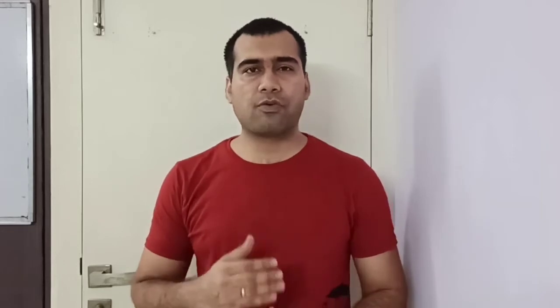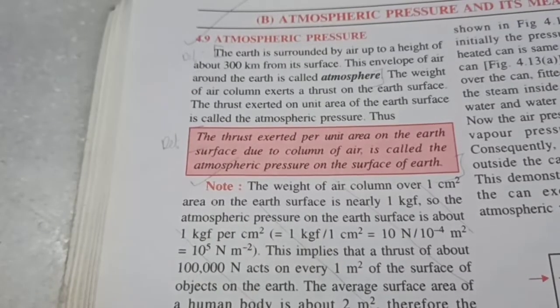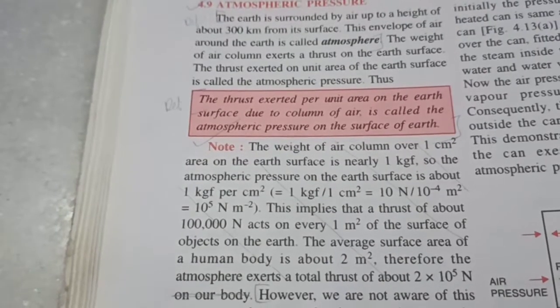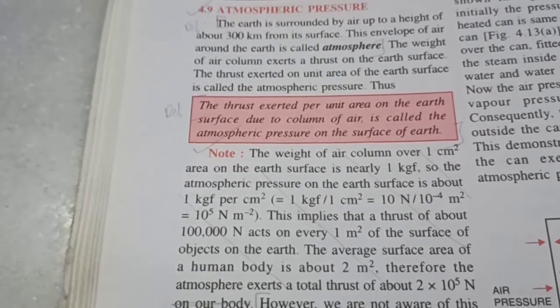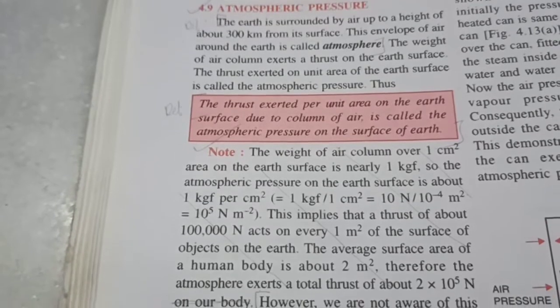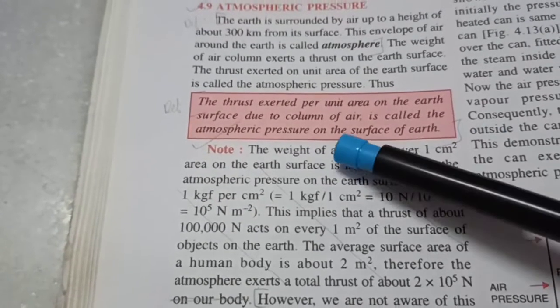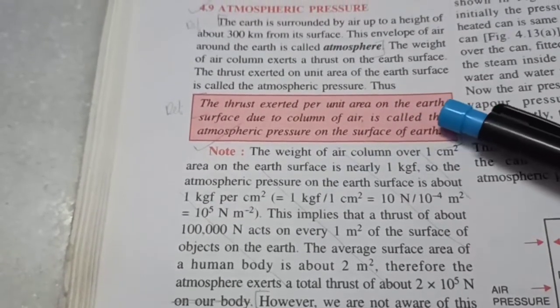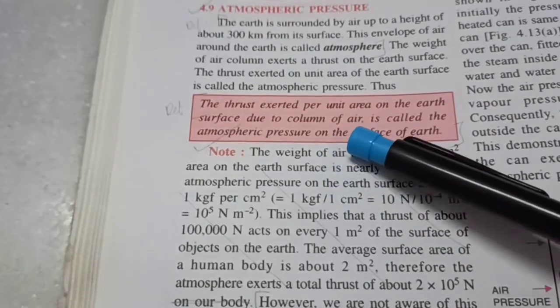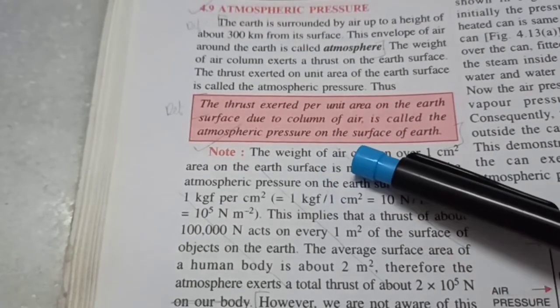Let's study 9th standard ICSE Physics, Chapter 4b, Atmospheric Pressure. All fluids exert pressure. Even the atmosphere exerts a pressure, the air pressure. The thrust exerted per unit area on the Earth surface due to the column of air is called atmospheric pressure on the surface of Earth.